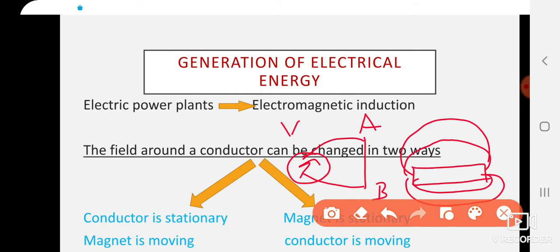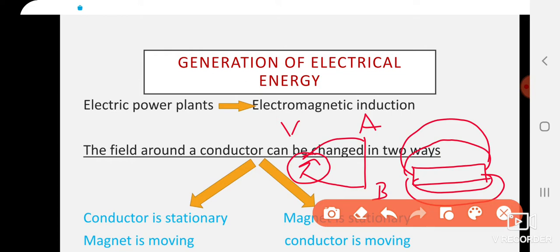But the moment you try to change the position of the conductor AB, or you try to change the position of the magnet, you keep moving it, you rotate it or move it to your left and right. So when you keep changing the position of the magnet or you change the position of the conductor, you will see there is a deflection in the voltmeter. A deflection in the voltmeter tells that a potential difference is created, and therefore there is an electric current. This is nothing but electromagnetic induction.